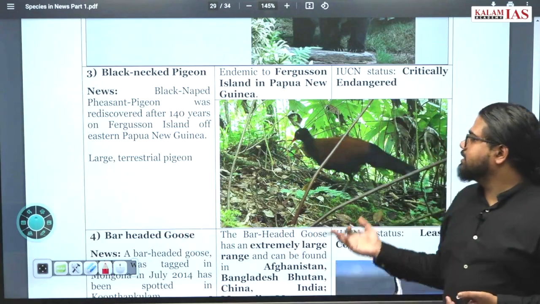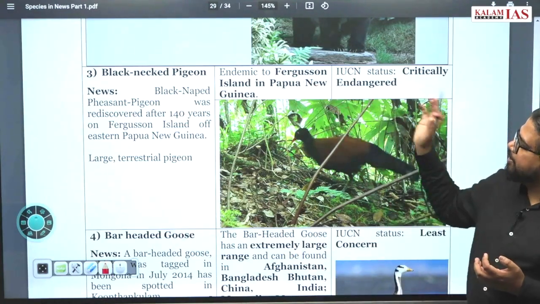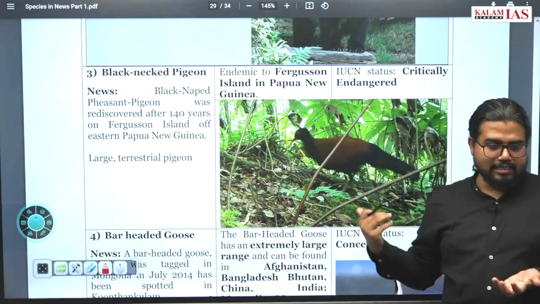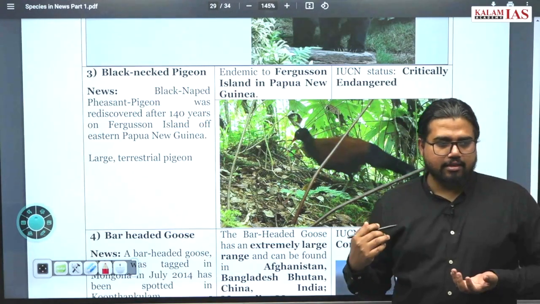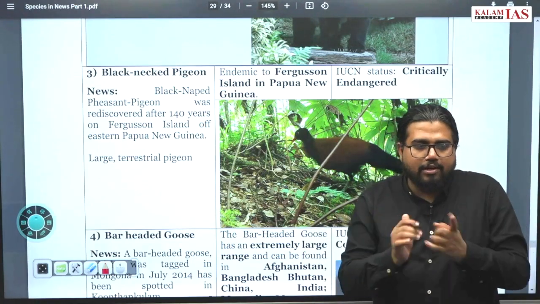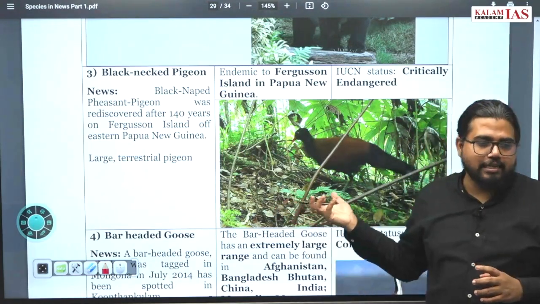It is a large terrestrial pigeon, a huge pigeon, endemic to Ferguson Island in Papua New Guinea only. IUCN status is critically endangered. Why is it critically endangered? Even though it was rediscovered after 140 years, its location is limited to only one place. This is a very small island. On this small island only you find this animal.